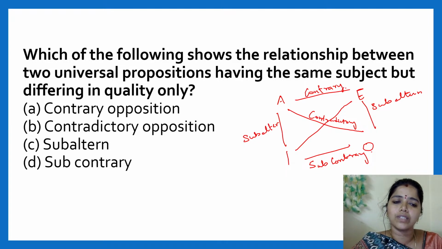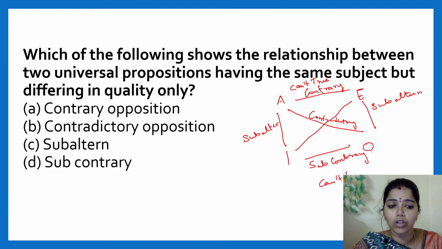What are contrary statements? Contrary statements are those where both statements cannot be true together. Subcontrary statements cannot be false together. If the A statement is true, the O type statement will be false. If the E type statement is false, this will be true. It is either or: if it is false, it's true; if it is true, it is false. Similarly in the other cases.